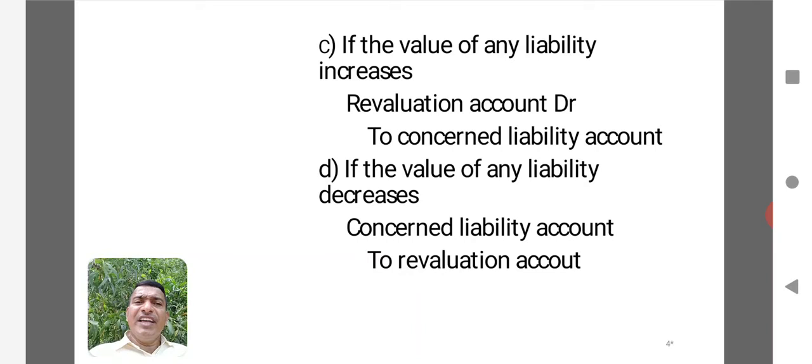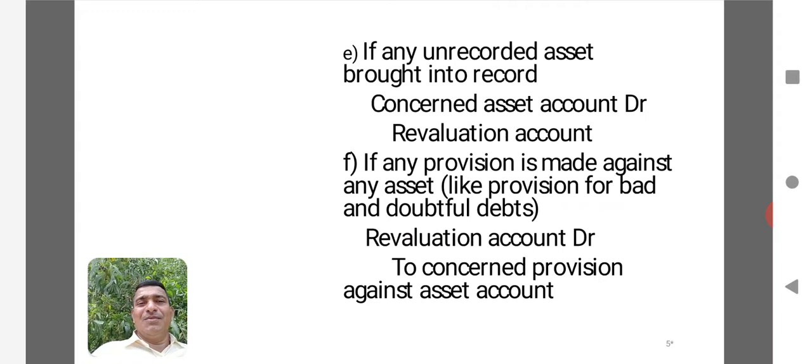Then if there is any decrease in the value of liability, that decrease can be taken as an asset. So the concerned liability account is debited to revaluation account. It will be taken like recording an asset. As such, it will come to the debit side of the revaluation account. So concerned liability account debtor to revaluation account.